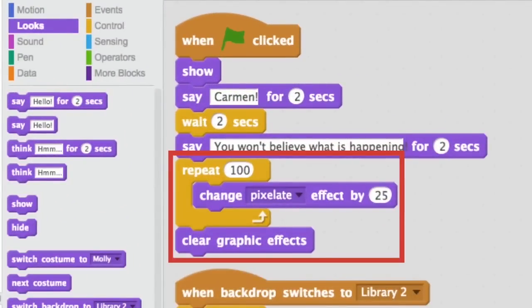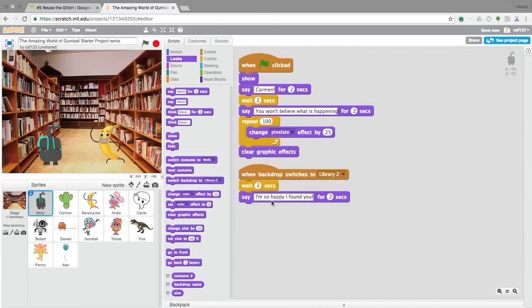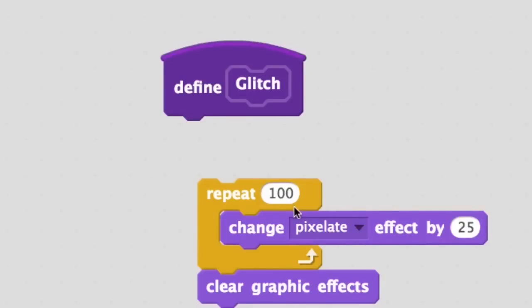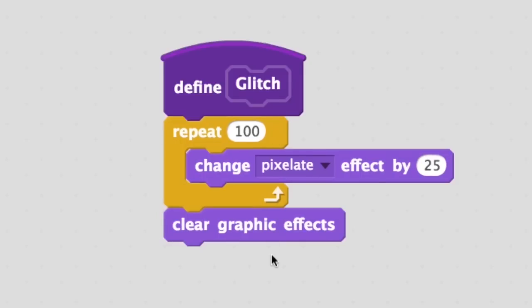You already wrote code for a glitch. Now, you will reuse it. In computer science, this type of code reuse is called a procedure. Computers often perform the same action many different times in a program. Placing the code for a specific action into a procedure allows the program to call the procedure whenever it needs to make that action happen.